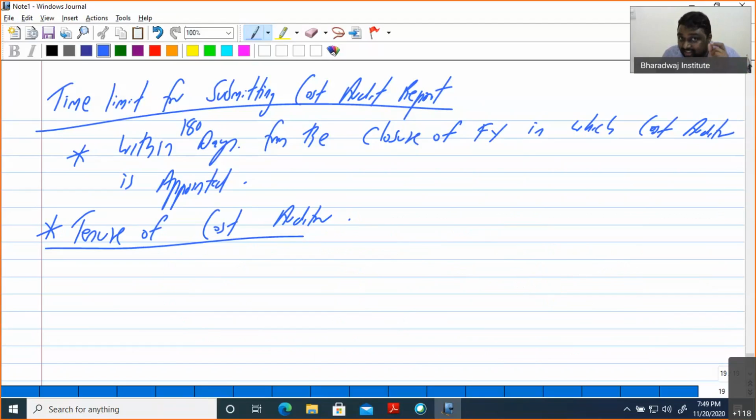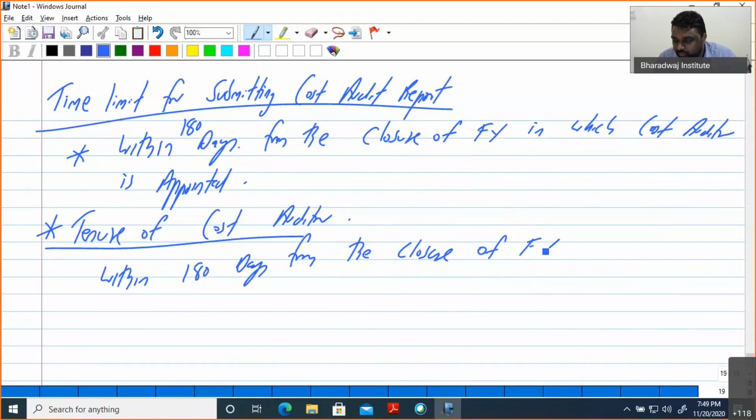That is within 180 days from the closure of the financial year. That is the time limit. Or till he submits the cost audit report.